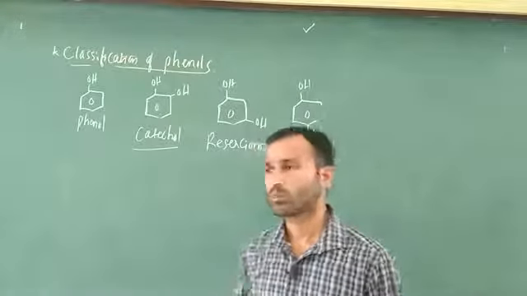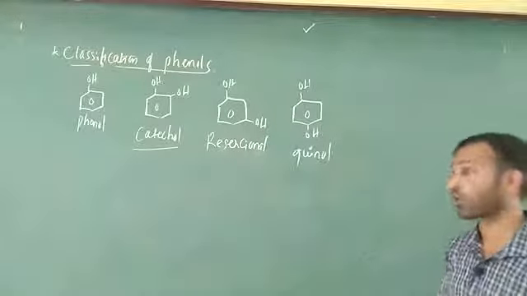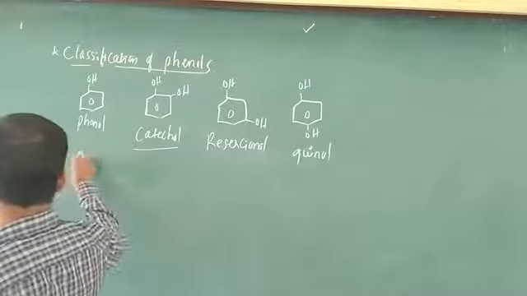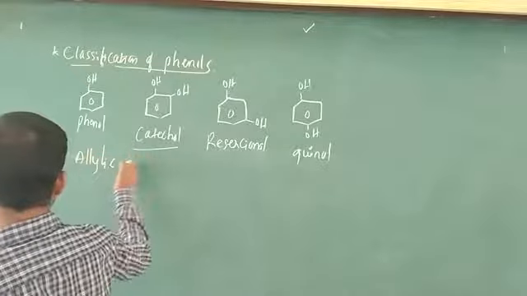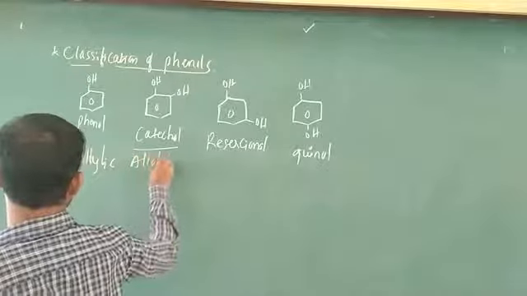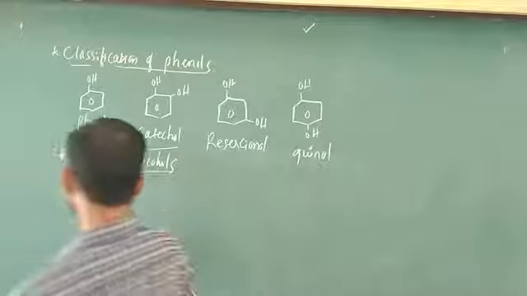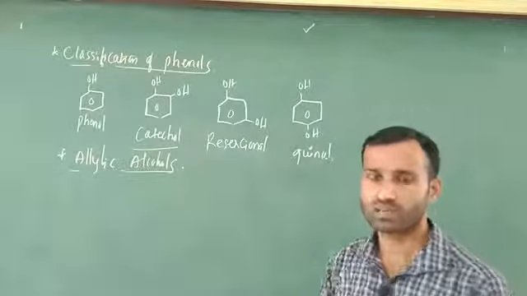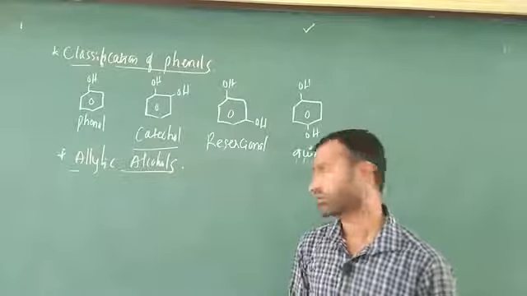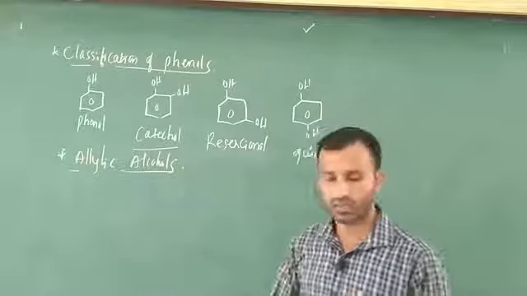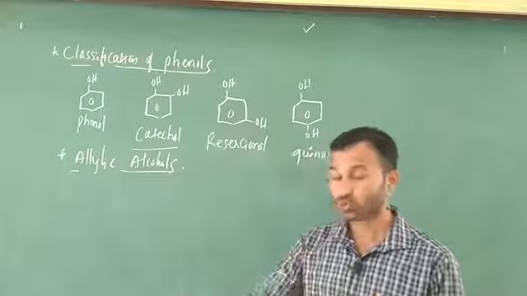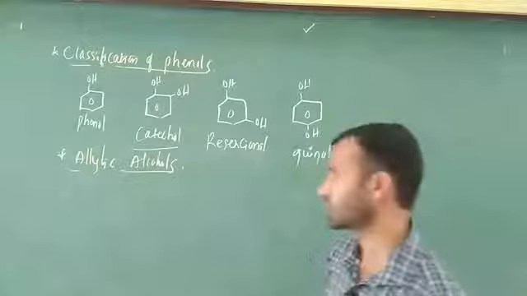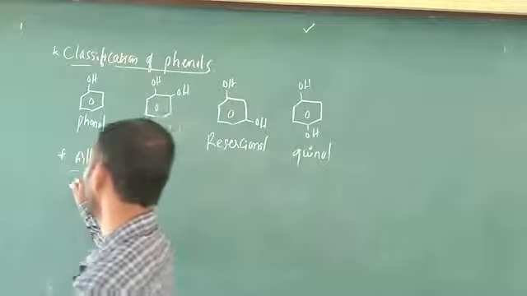The next important point is allylic alcohol. The next one is benzylic alcohol. The next heading, important, allylic alcohols. Very simple. You know very well about this from haloalkanes and haloarenes: allylic, benzylic, vinylic. Only in this case also allylic. The OH group directly attached to an sp3 hybridized carbon atom next to a carbon-carbon double bond is called allylic alcohol. I am going to write an example.